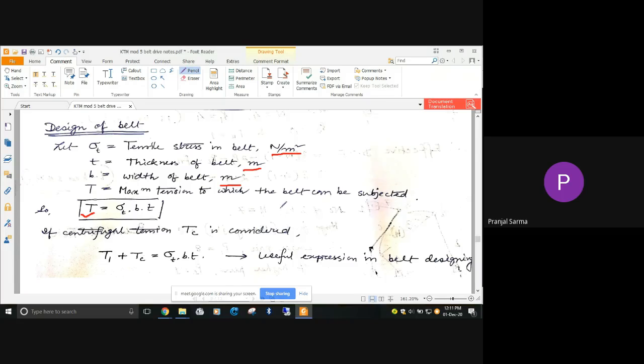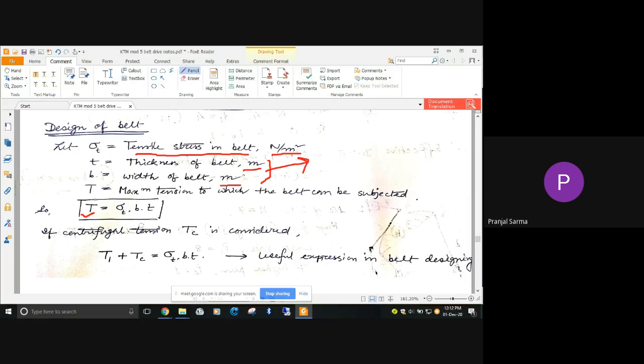And we already know this tension is nothing but a kind of force, right? So it's the maximum tension that we are talking about. From here, if you know the belt material, you'll be able to know the tensile stress in the belt depending on its condition, the maximum allowable. Similarly, using this relationship in conjunction with other known relationships for the belt, you'll be able to find the design parameters for the belt, like the belt thickness, belt width, etc. That basically takes care of the designing of it.